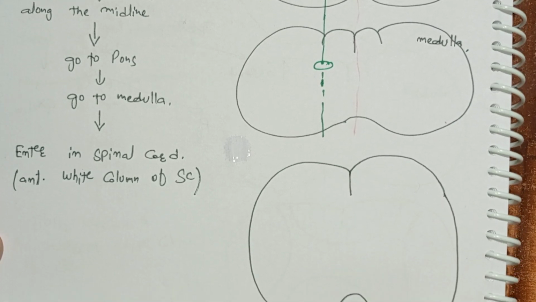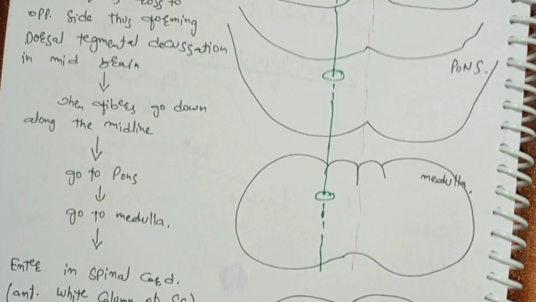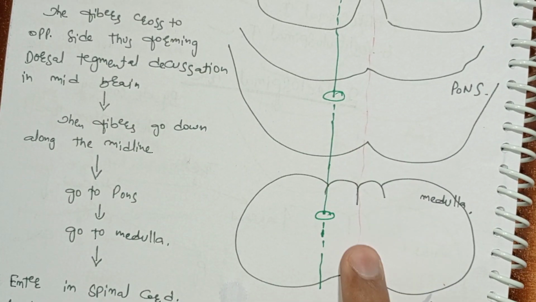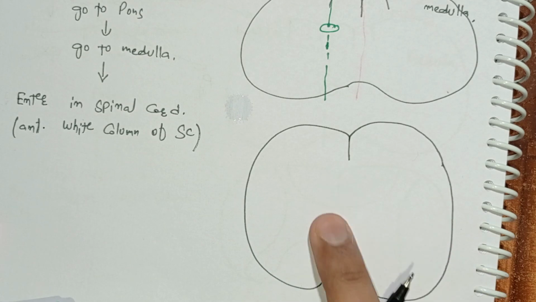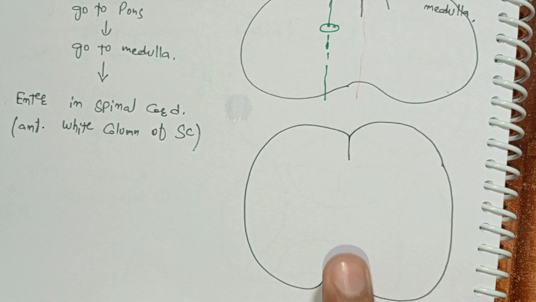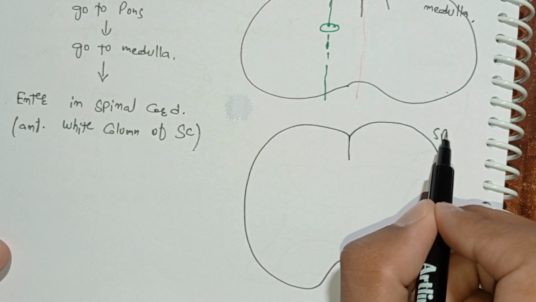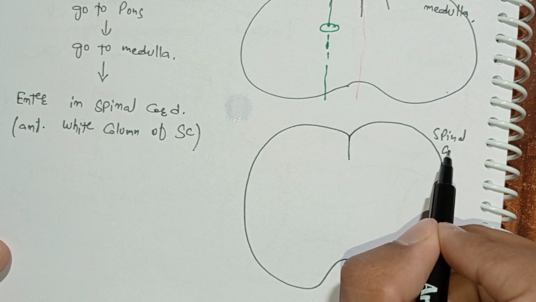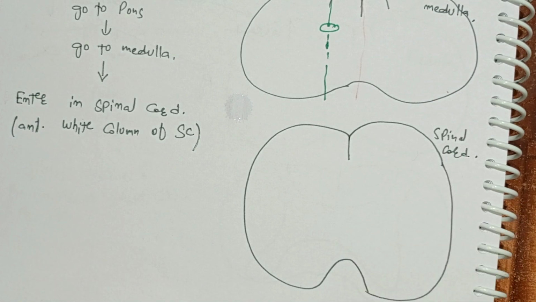So this is the spinal cord. After the pons, they enter the medulla. Then after the medulla, these tectospinal tract fibers enter the spinal cord. This is the spinal cord.